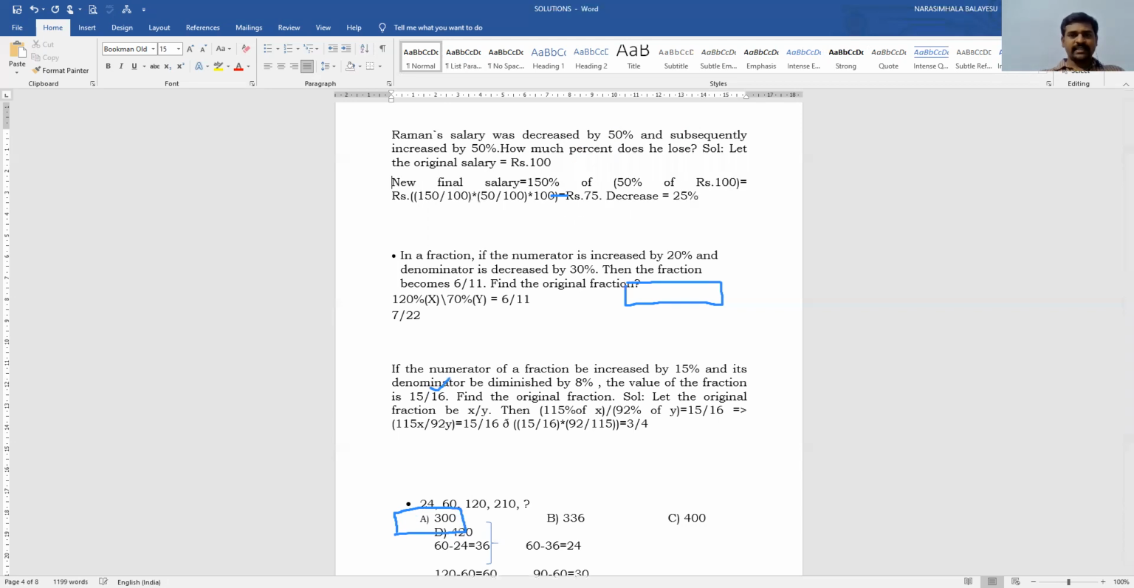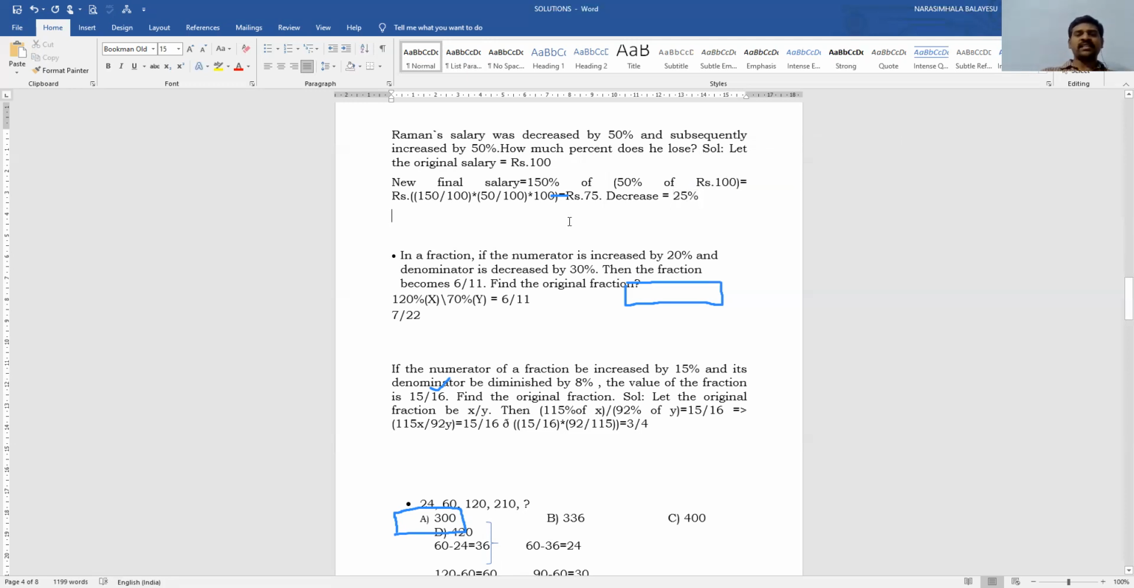50% decreased. Therefore, first salary was decreased by 50 and then subsequently increased by 50. So 50 percentage of 100. This 50 percentage of 100 is once again increased. How much percentage? 50. So therefore 100 plus 50, 150. So 150 percentage of 50 percentage of 100 is equal to what we get? 75. So then what is the decrease? 25 percentage the decrease. So you got my answer.